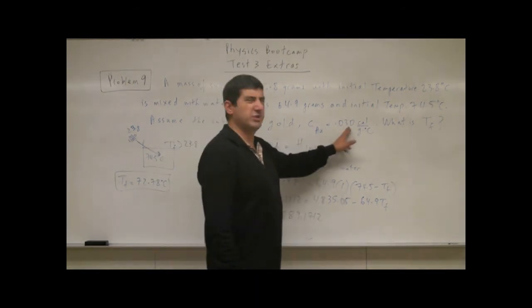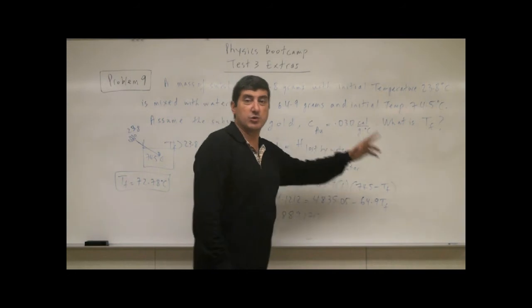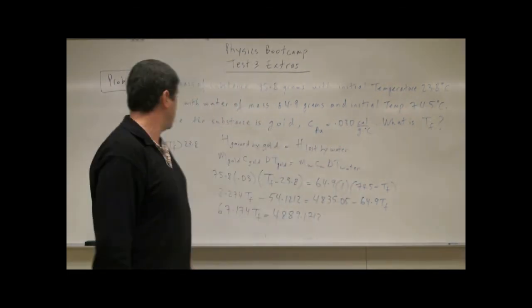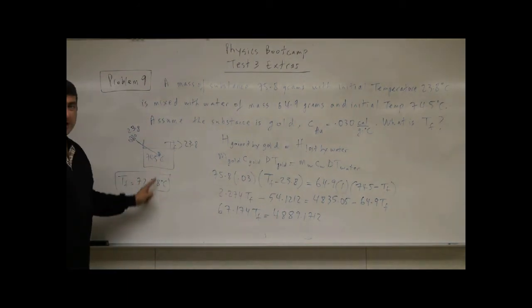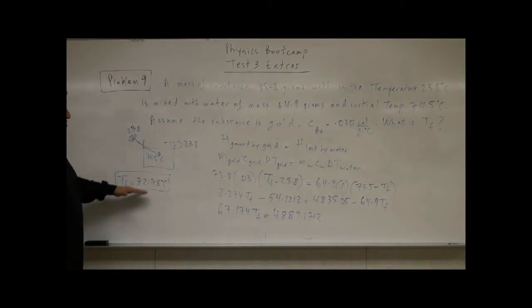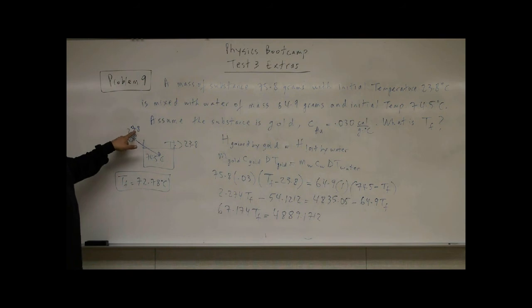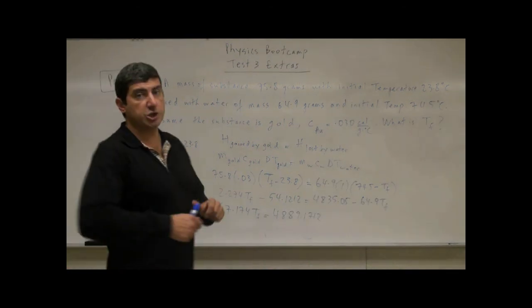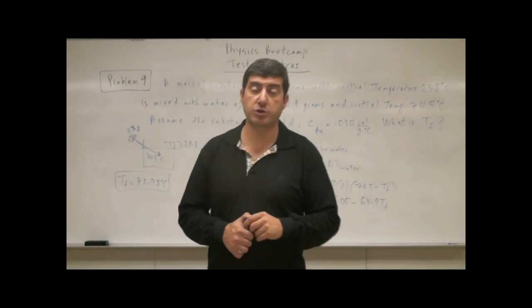It's only 0.03 calories per gram, whereas water takes 1 calorie per gram to heat up or to cool down. So who experiences the greater change of temperature here? Definitely the gold. Goes from 23 all the way to 72, whereas the water only goes from 74 down to 72. Okay, so this is another good example of a calorimetry problem.